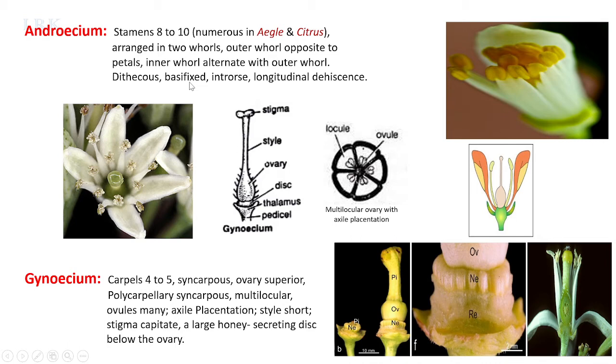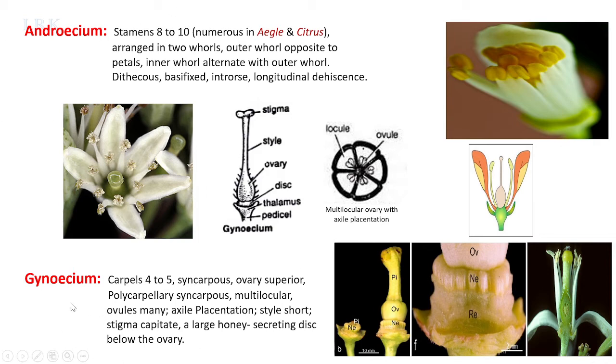That means the filament is fixed to the anther at the base. Basifixed and introrse, longitudinal dehiscence is seen. When the stamens are mature, they dehisce longitudinally and release the pollen grains. This is regarding androecium.